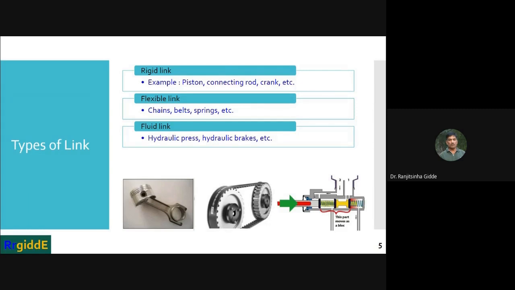So as with this connecting rod and the piston, whenever motion is transmitted, there will be deformation, but that is not visible to our naked eyes. Whenever we observe such a component, we cannot identify how much deformation it has.